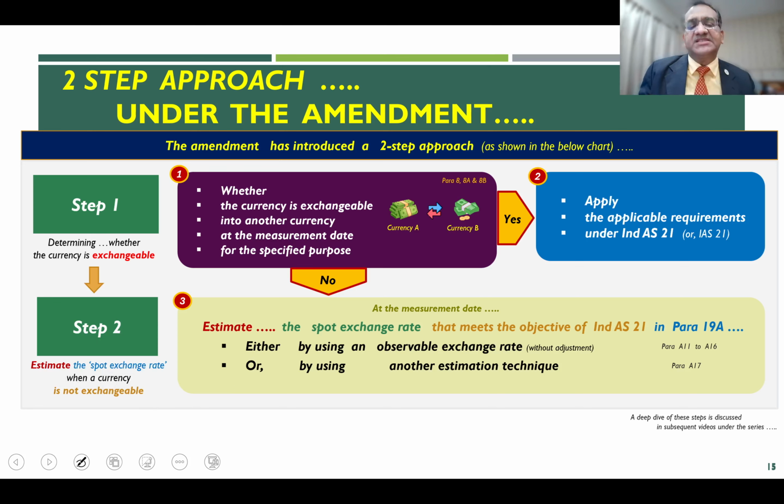Having understood the key requirements under the amendments, in the next video we will deep dive into step 1, and how you go about the specific nuances to be tackled for step 1. Then we will go to step 2. So the next video will primarily focus on step 1, followed by another video where we will look at step 2, how to go about it.